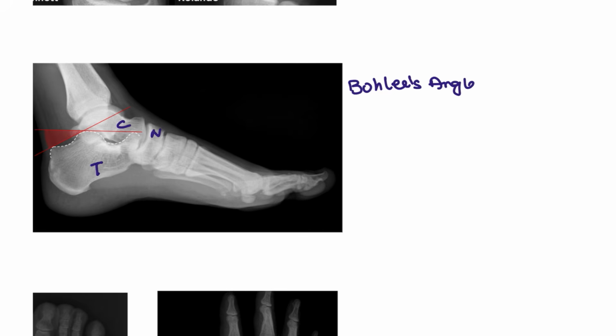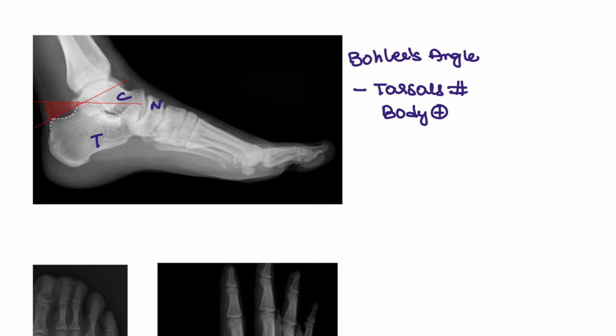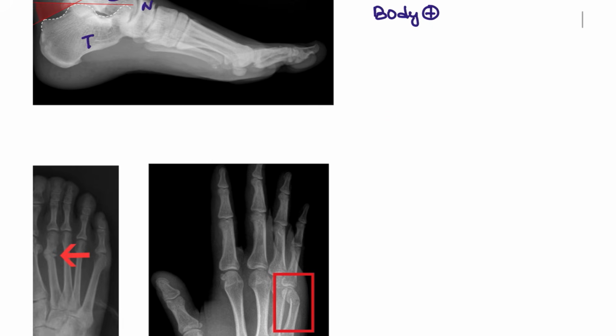We can say Bohler's angle is important especially for fractures of the tarsals, the body of the tarsal bones, to differentiate between the fracture lines, and also the stability of the surrounding structures such as the ligaments also plays a role.